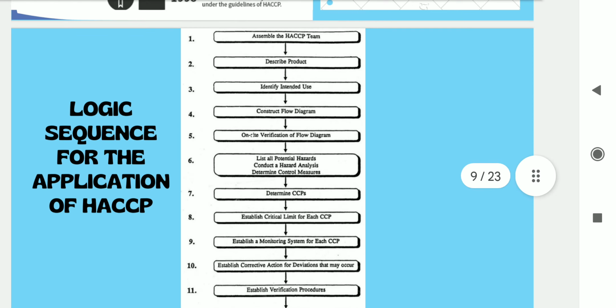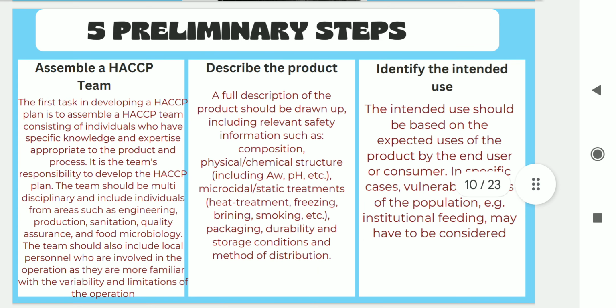When we look at the logic sequence for the application of HACCP, the first 5 are the preliminary steps and the remaining 7 are the basic principles of HACCP that we will discuss now. If we look at the 5 preliminary steps, the first step is to assemble a HACCP team. This is the very basic task in developing a HACCP plan. The HACCP team consists of individuals who have specific knowledge and expertise appropriate to the product and process. It's the team's responsibility to develop the HACCP plan.